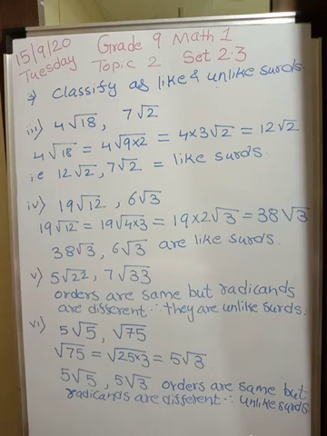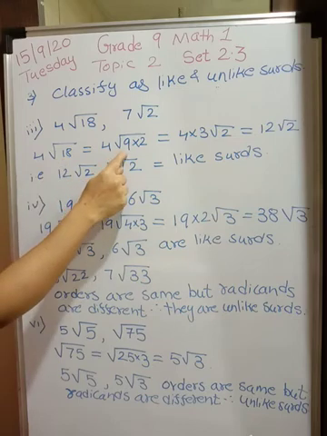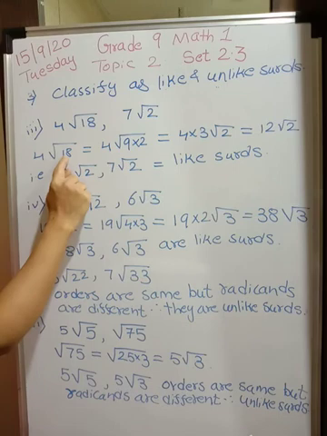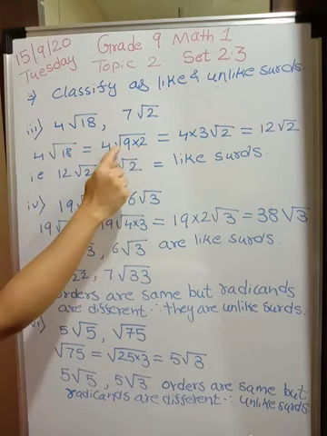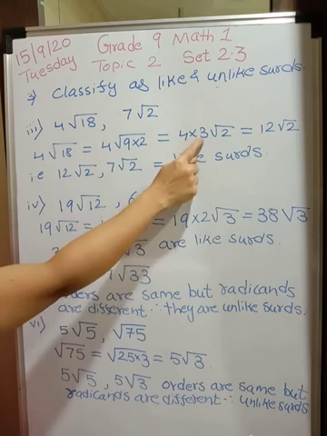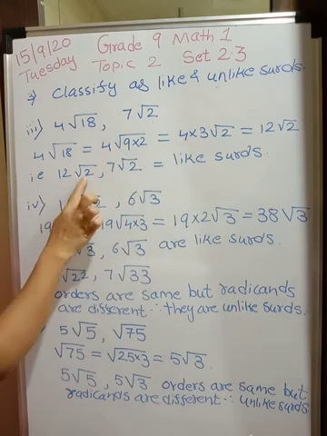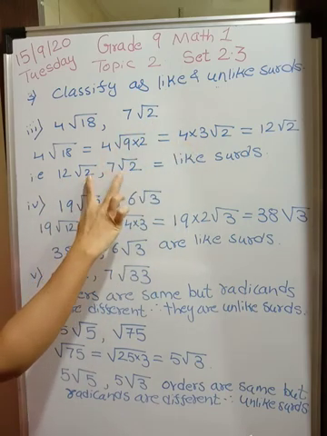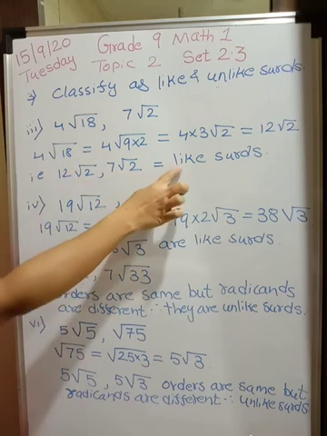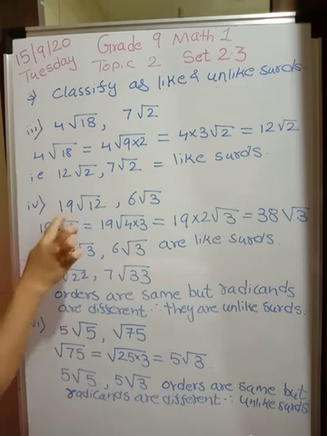Now classify as like and unlike surds. So 4 root 18, and this we have seen. 18 can be split up as 9 into 2. Square root of 9 is 3 and therefore 3 comes out. 4 threes are 12. So 12 root 2. Now 12 root 2 and 7 root 2 both have the same order 2 and radicand is also 2, therefore they are like surds.